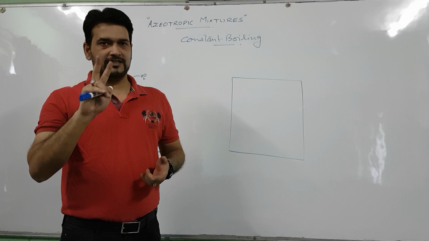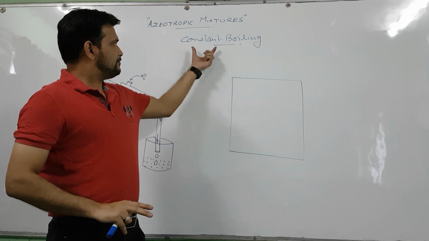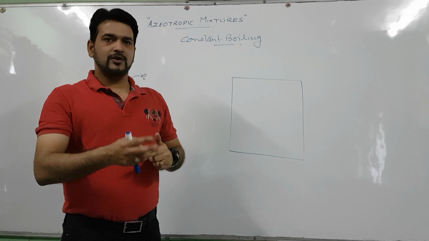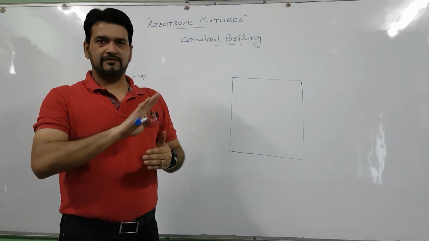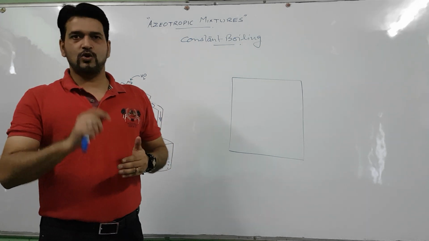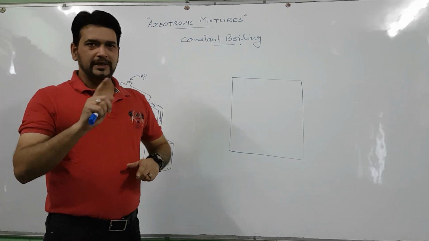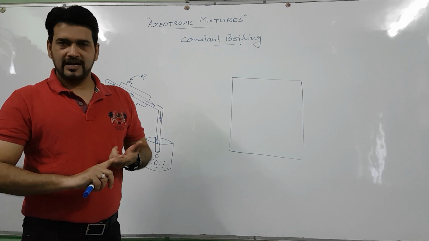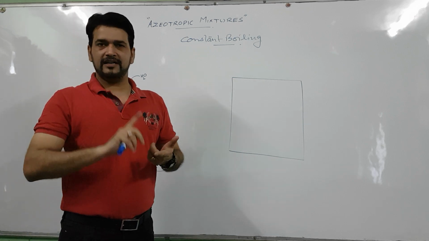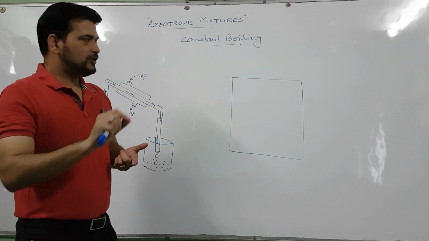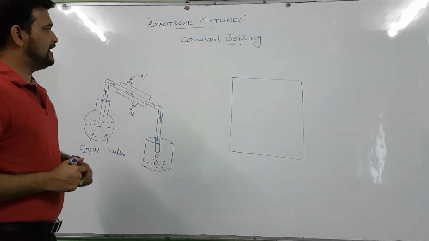There are 2 points: their boiling points are constant and they can distill with the same composition. There will be no change in their composition. There are 2 types: minimum boiling azeotropes and maximum boiling azeotropes. Let us take an example to study minimum boiling azeotropes.